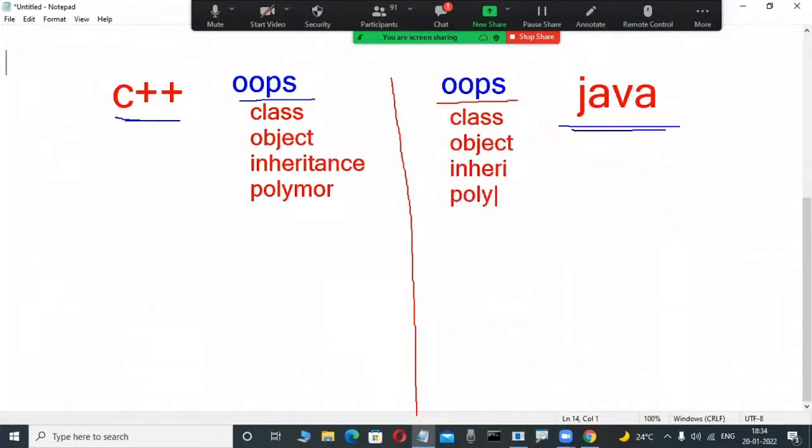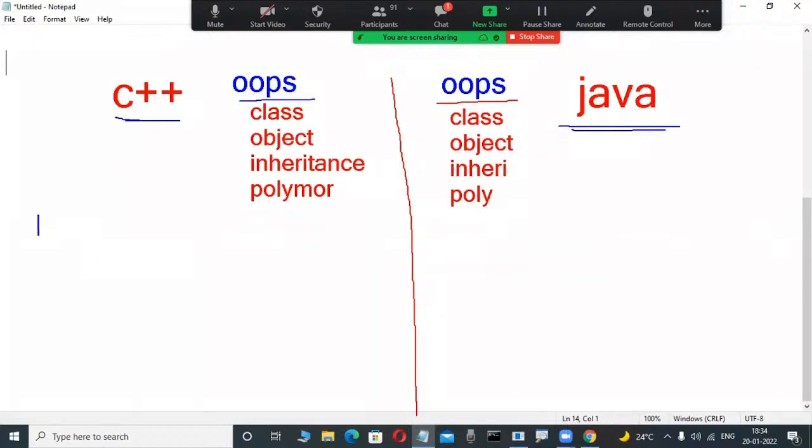So many concepts are there. That's why conceptually class, object, inheritance, polymorphism are the same in C++ and Java, like encapsulation and binding also. But observe here, can anybody guess?